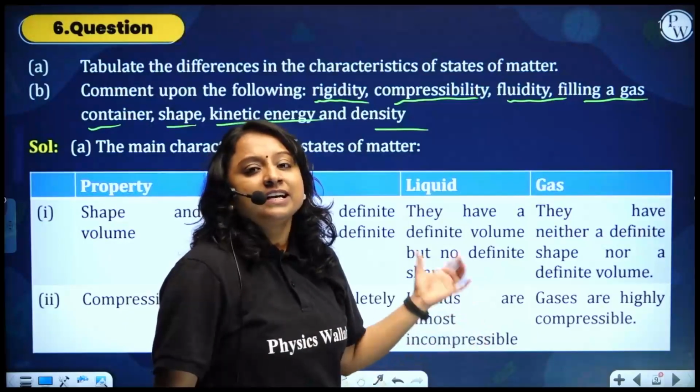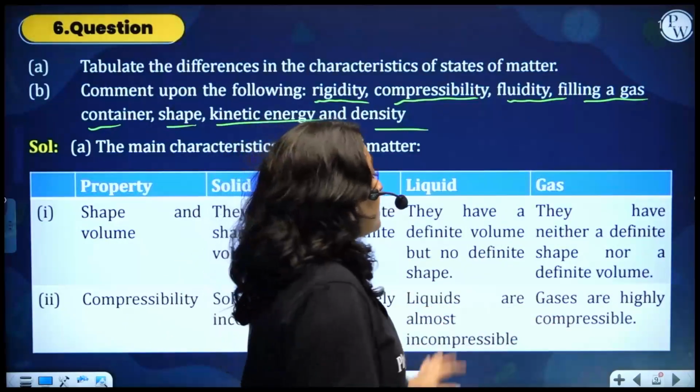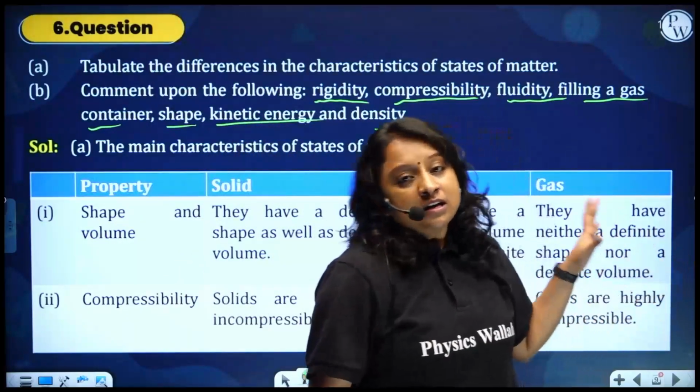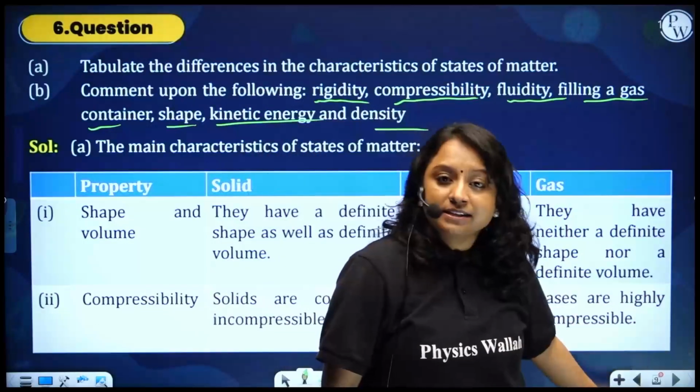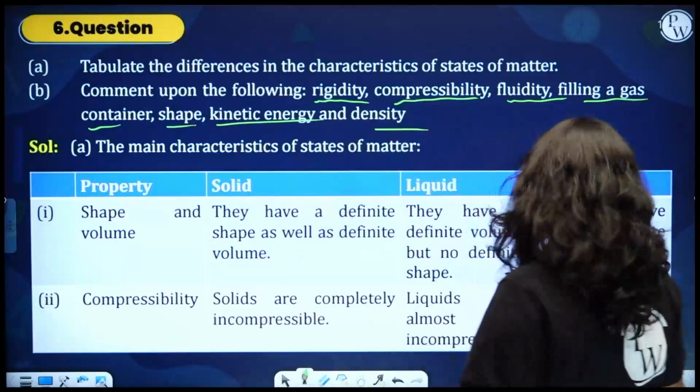Liquid's compressibility is moderate between solid and gas, but gaseous substances you can literally compress, and they are highly compressible. So 2 points done.